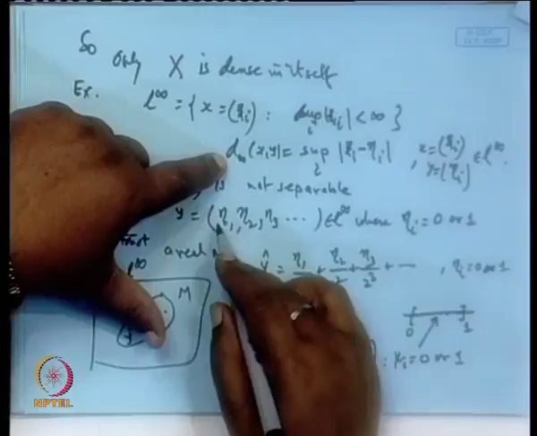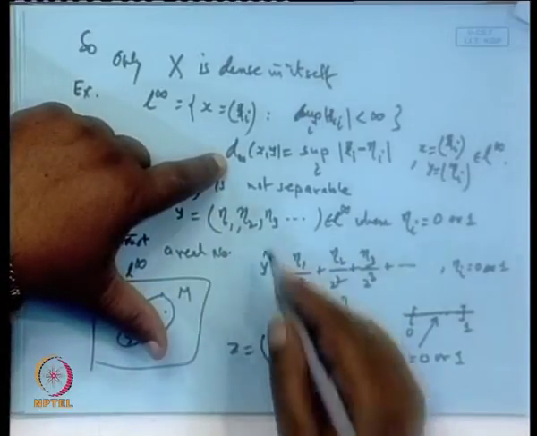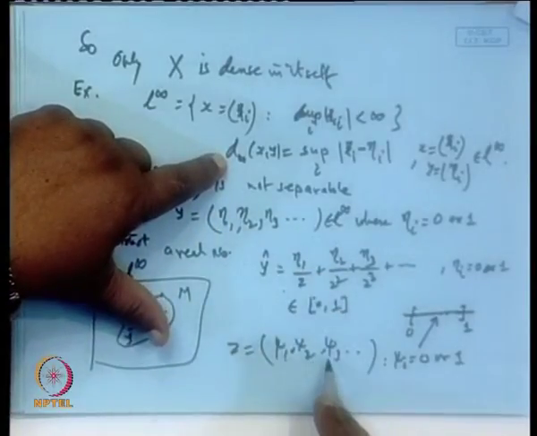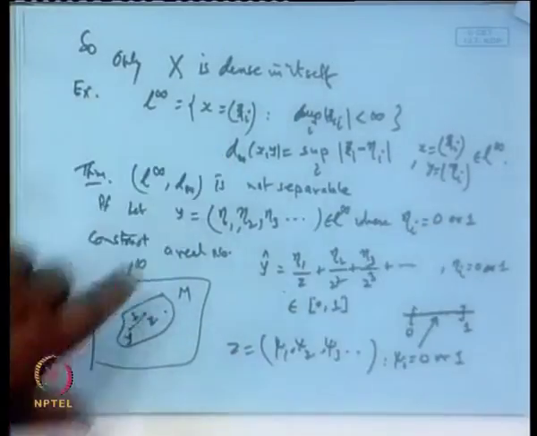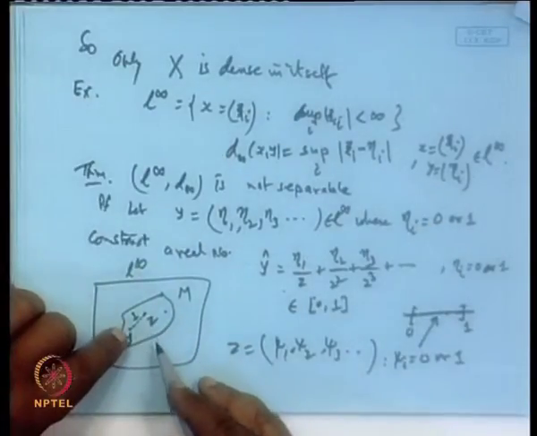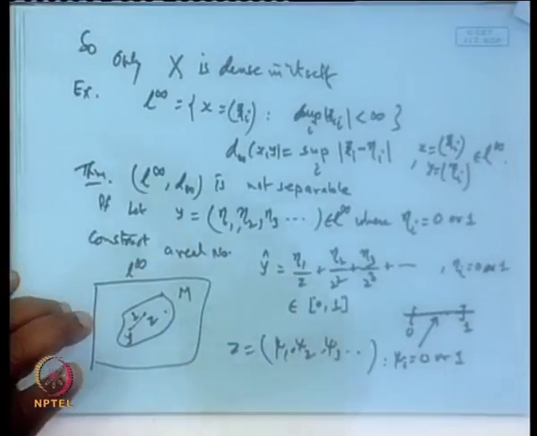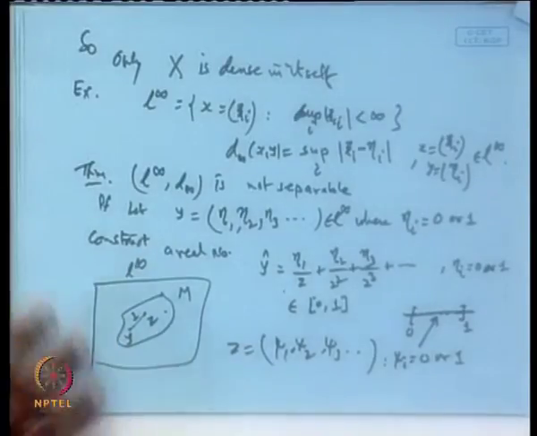So, if all eta i equals psi i, the value will be 0. If at least one place differs, the value will be 1. So, the distance between y and z will be 1 if they are different, otherwise 0.